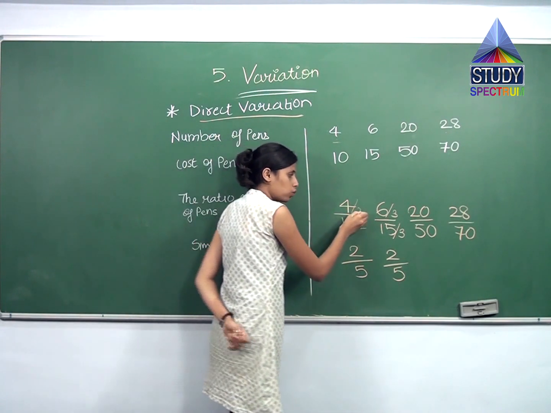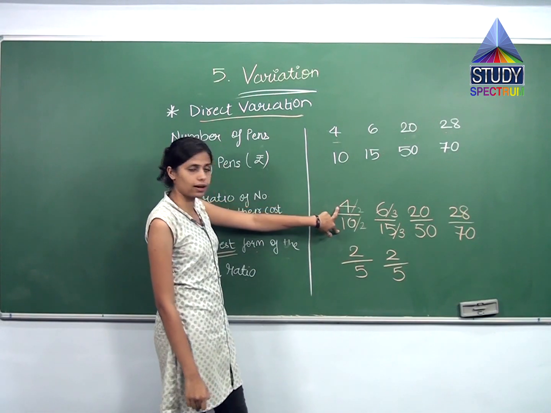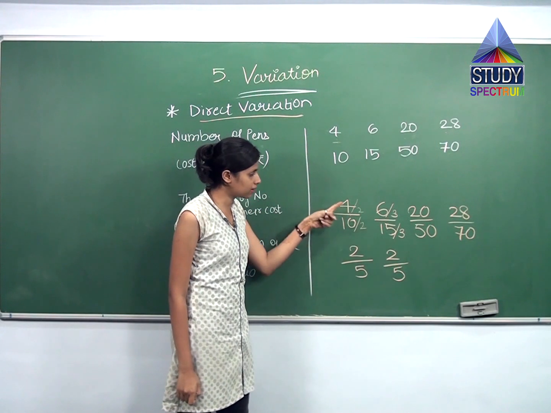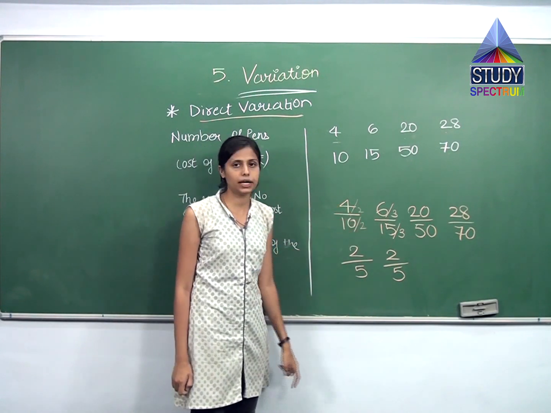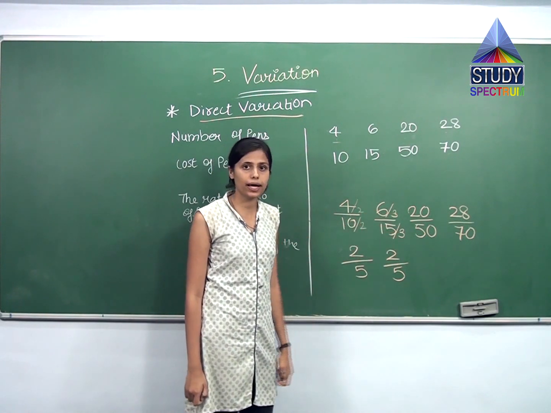See, यहाँ पे 2 है, इसका मतलब ये नहीं है कि I'll divide this also by 2. ये दोनों को चेक करना है. Both numbers should be divisible by one number only. जैसे कि both were divisible by 2, so I have divided by 2. Both, that is 6 and 15, are divisible by 3, so I have divided by 3.